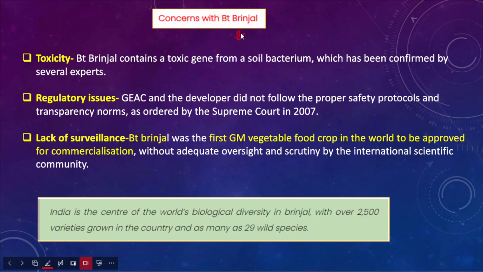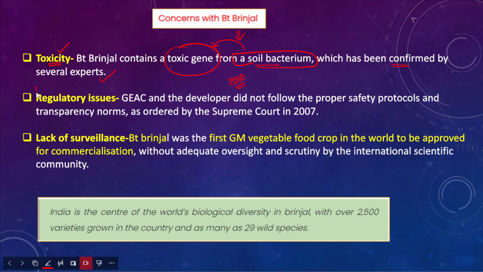BT brinjal had higher levels of toxicity, because it contains a toxic gene, and this toxic gene has been extracted from a soil bacterium. Because of this reason, it had a very high toxicity, and it has been confirmed by several experts in the past as well. Because of this reason, the BT brinjal introduction was blocked in the year 2010.